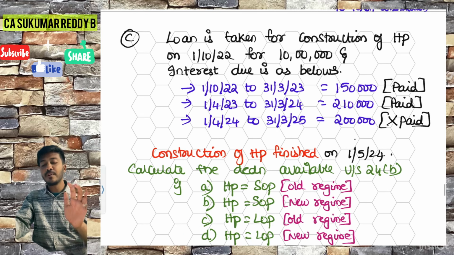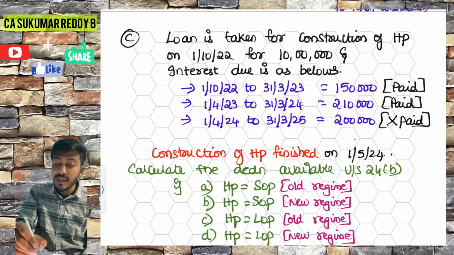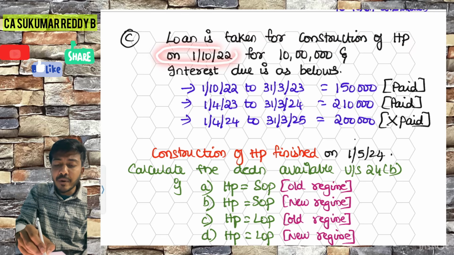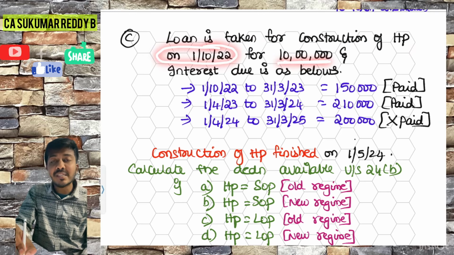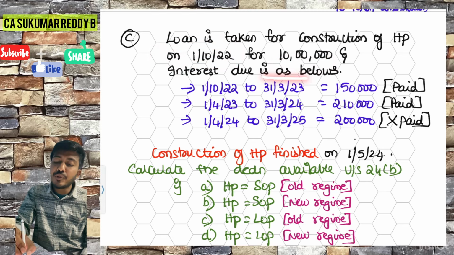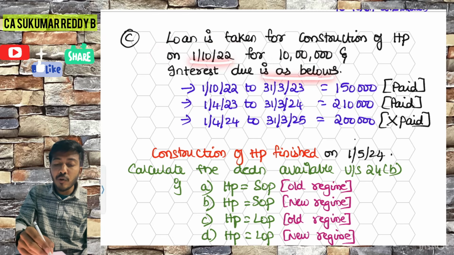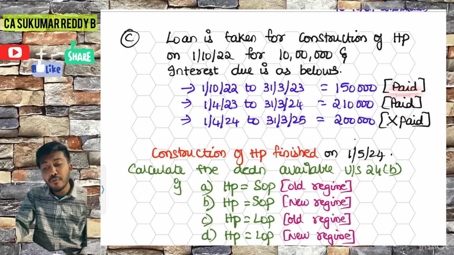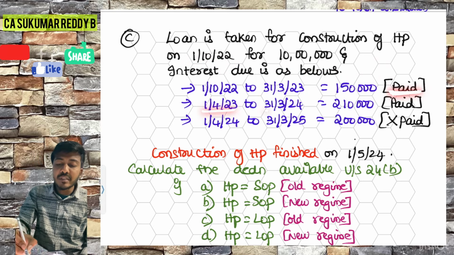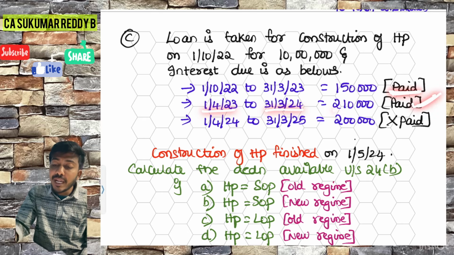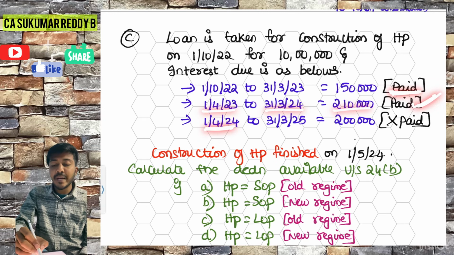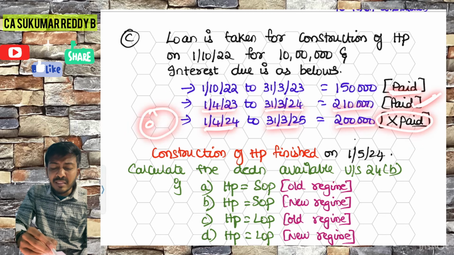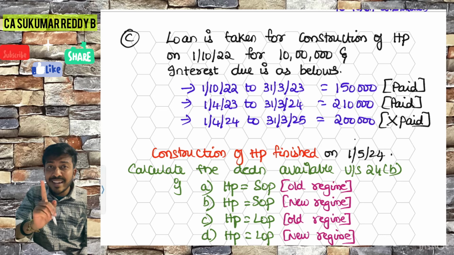Last question of this video. It is a very easy and important thing. A loan is taken for construction of a house property on 1/10/2022 for 10 lakh rupees, and the interest due is as below. From the loan taken date till 31st March 2023, 1,50,000 is the interest amount, fully paid. From 1/4/2023 to 31st March 2024, fully paid, 2,10,000, and 1/4/2024 to 31st March 2025, 2 lakhs. Nothing is paid. Don't feel sad.